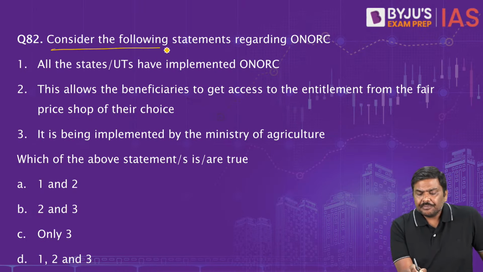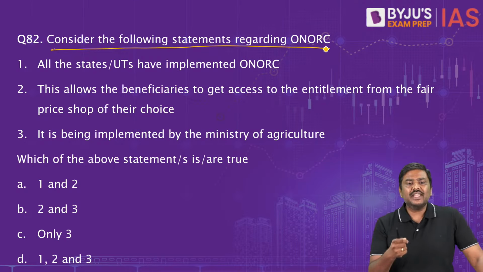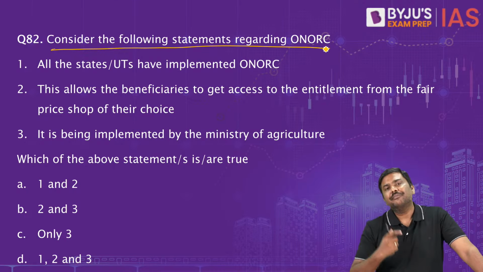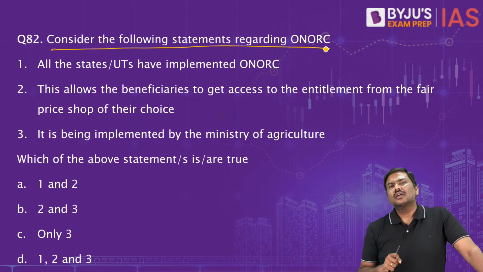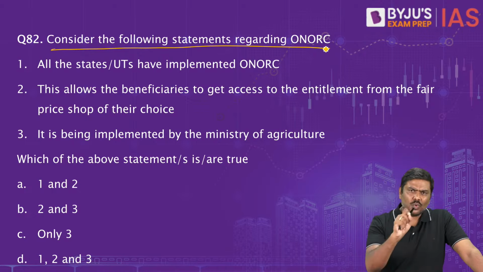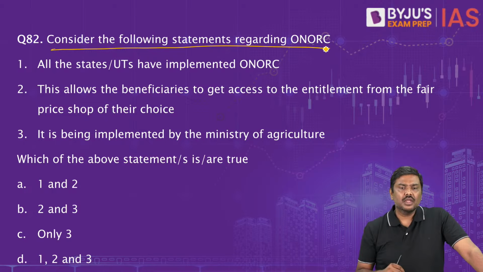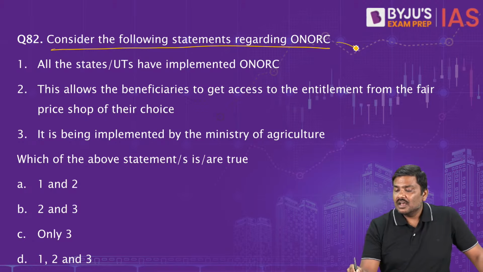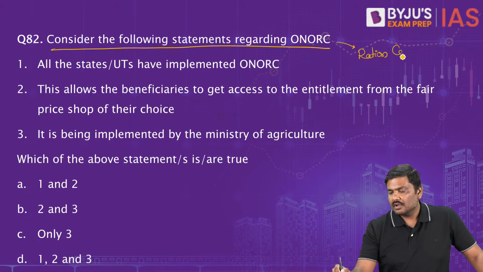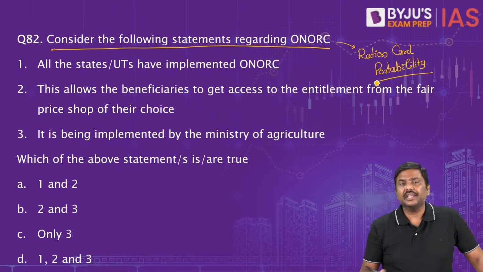Consider the following regarding one nation, one ration card. Now, what is this one nation, one ration card? ONORC. It is basically the concept of providing ration card portability. What is the idea behind ration card portability?